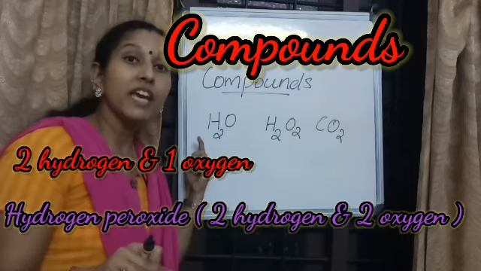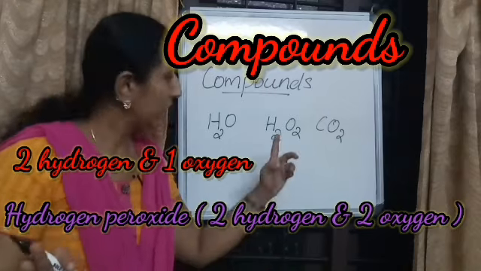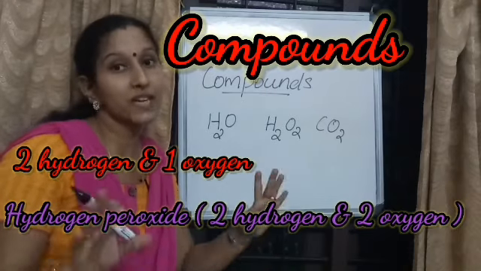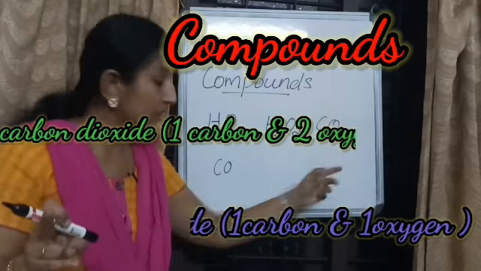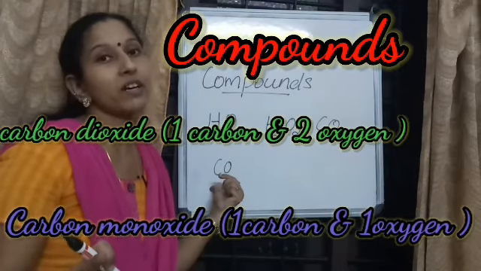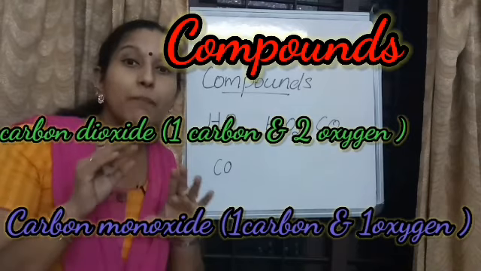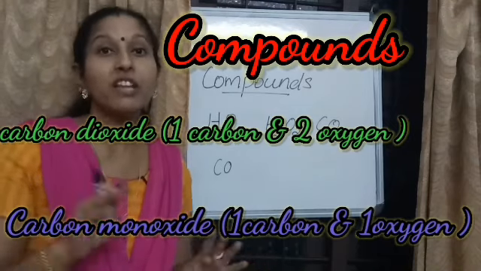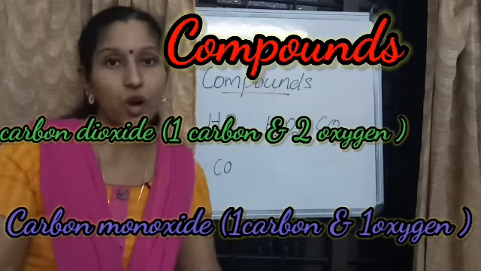In carbon dioxide, it is 1 carbon and 2 oxygen, and in carbon monoxide, 1 carbon and 1 oxygen. We cannot change the proportion of elements in a compound. If we change the proportion, we will get another compound.